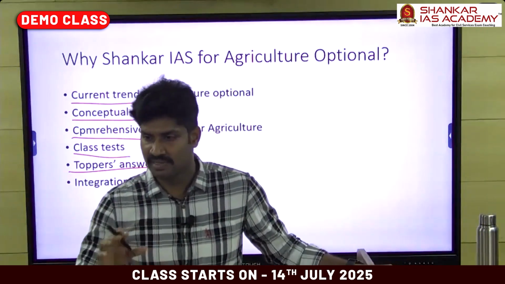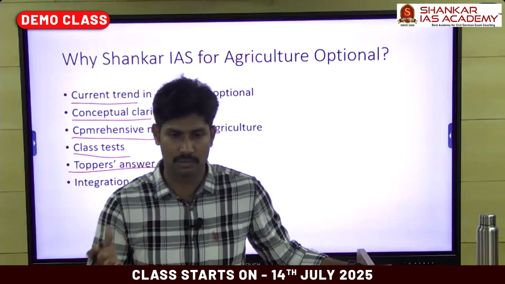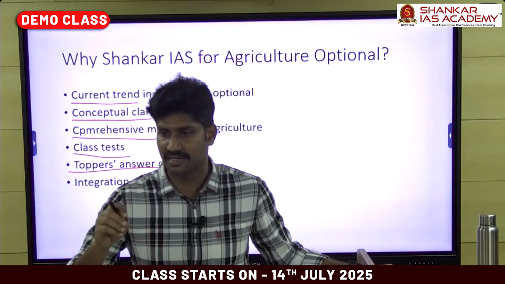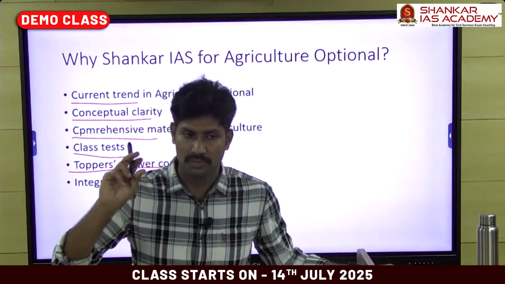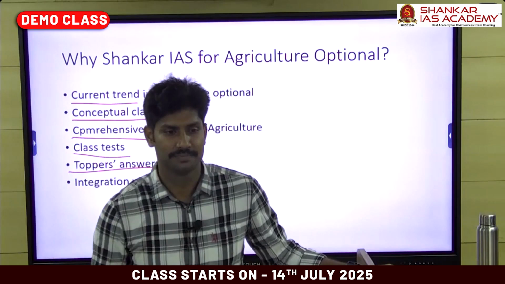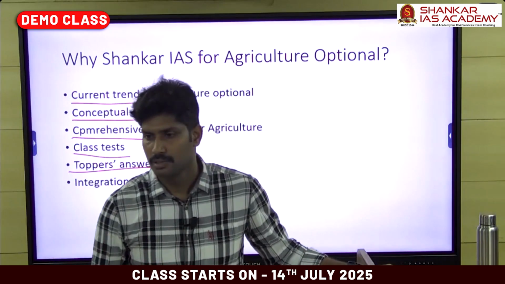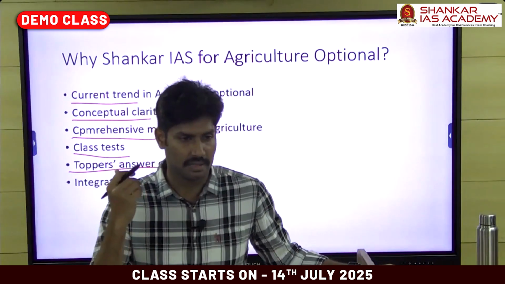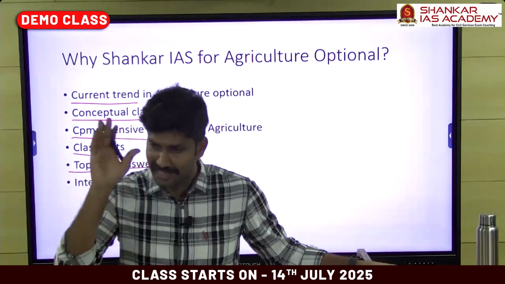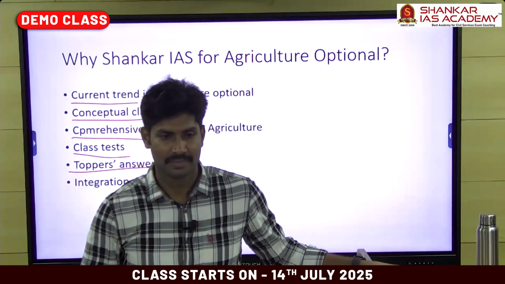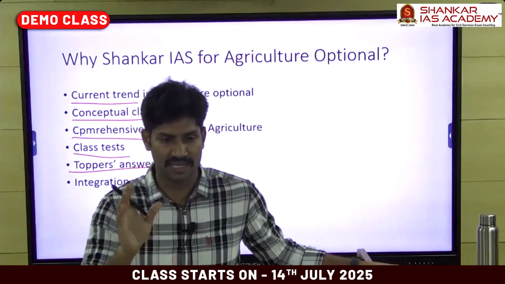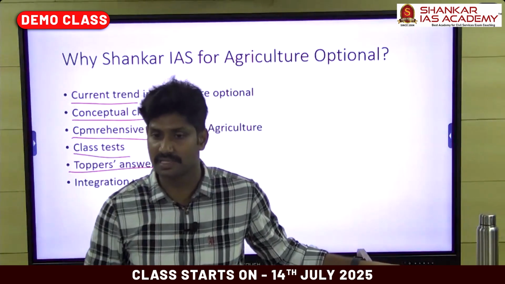Many students cleared with the agri optional with 260 or 270, but I have the copies of the students who scored the top mark in a particular year in agriculture. Swati Sri scored 303 in agri optional in 2021, the highest score that year. Last year Megha scored 284, the highest score last year, and this year 276.